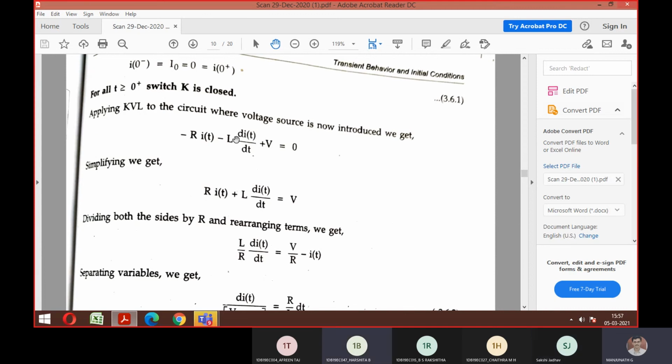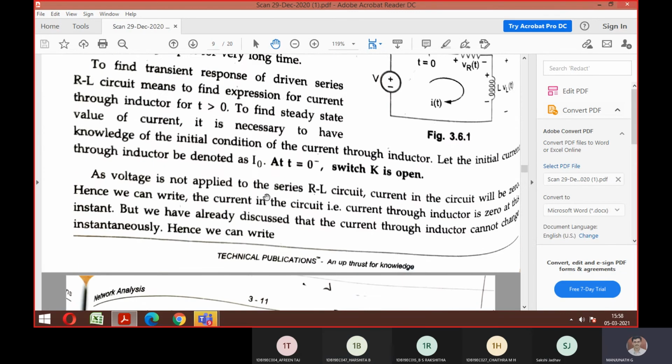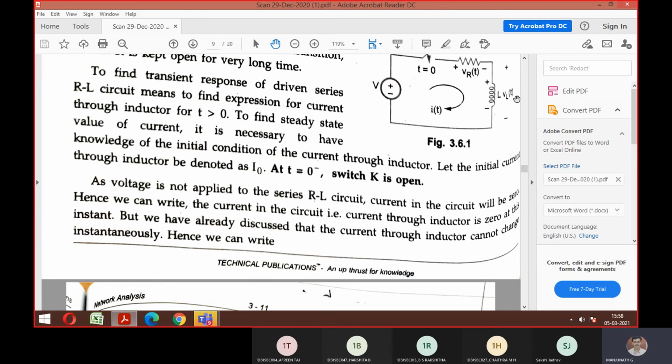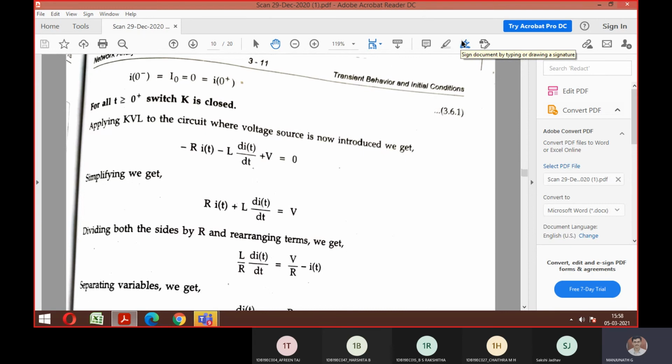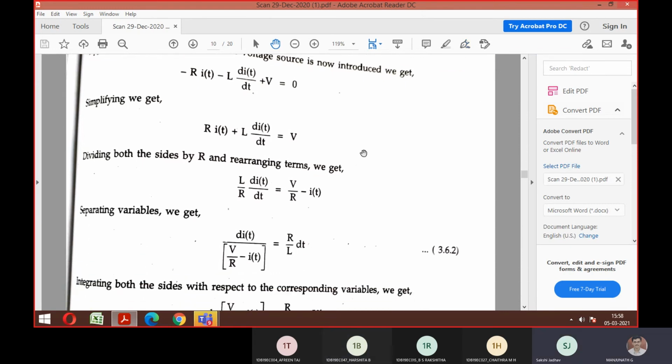No, sir. Okay, then simplify this. You make everything positive. That is how you got the new equation, right? So now I'll find what is the current I of t. If you find the formula for this I of t, then whenever the problem gives the values of R and L, you just need to substitute and get the time. That is the only thing you should do in this chapter. Is it fine? Yes, sir.